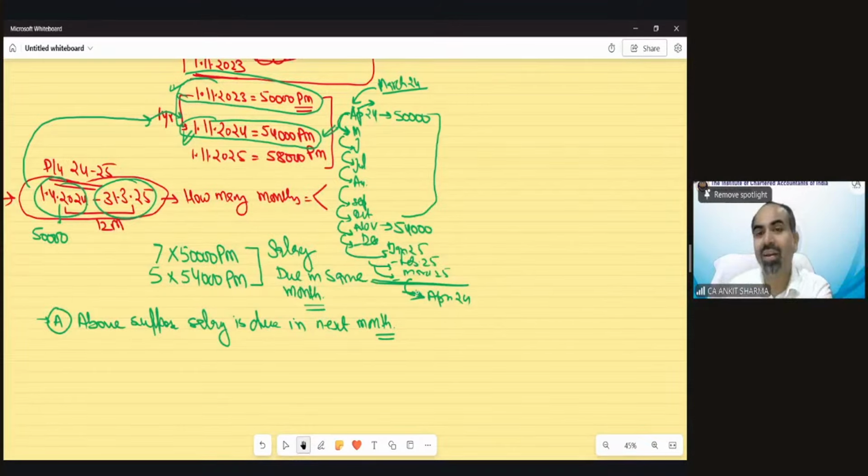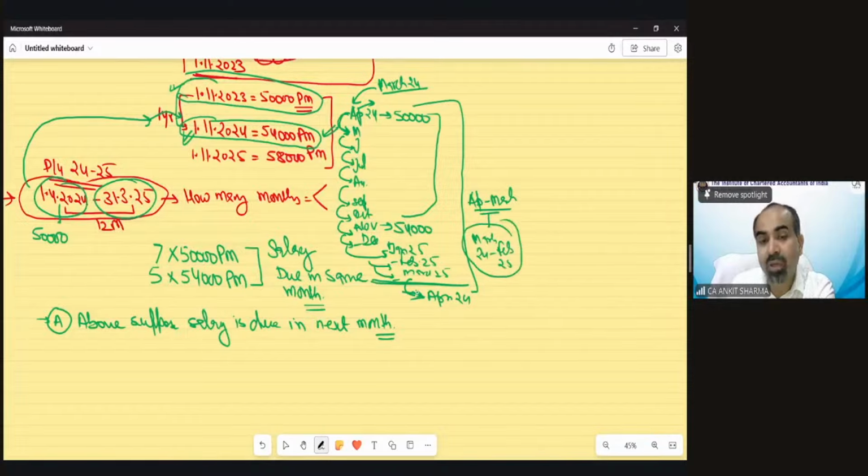So on, technically, now in this 12 months, which is April to March, salary will be due from March 24 till February 25 because of this single line. The whole thing will change. So in the normal case, April till March salary is due. So we have to do the calculation and we find out that this would be my basic salary in this scenario.